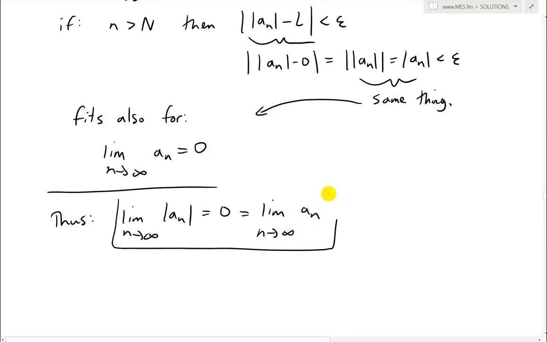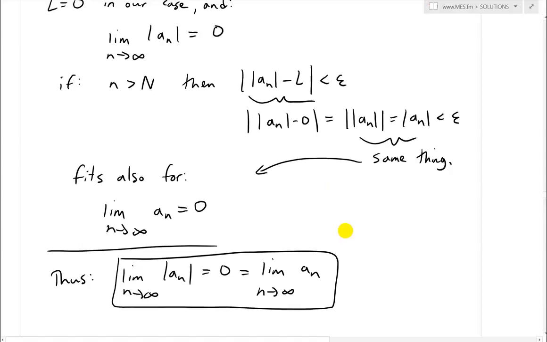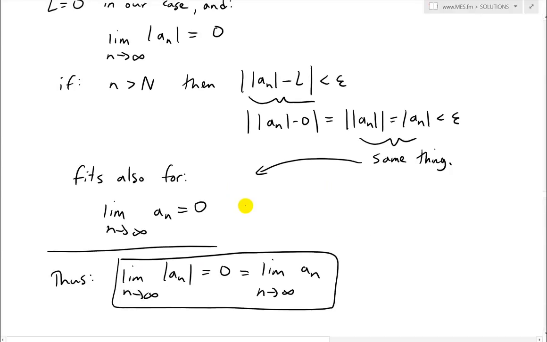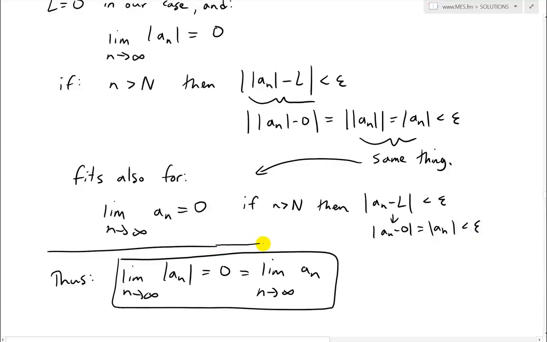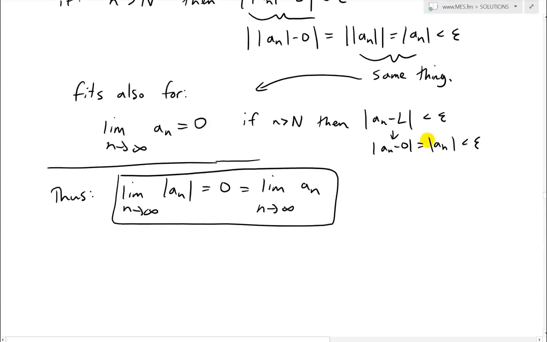So yes, there's the theorem. And for completeness, let's write the definition inside this little bubble here as well. If n is greater than capital N, then we have a_n minus L less than epsilon, which becomes a_n minus 0 equals a_n, same thing, less than epsilon. So yes, fascinating stuff indeed. So thus the limits are one and the same.